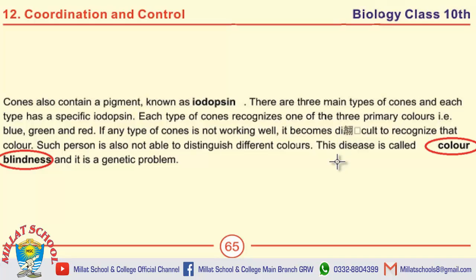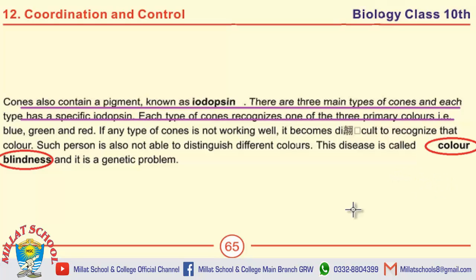Next. This page contains an important short question, that is define color blindness. Is it a genetic problem? Cones also contain a pigment called iodopsin. There are three main types of cones and each type has a specific iodopsin. Each type of cone recognizes one of the three primary colors, that is blue, green and red.